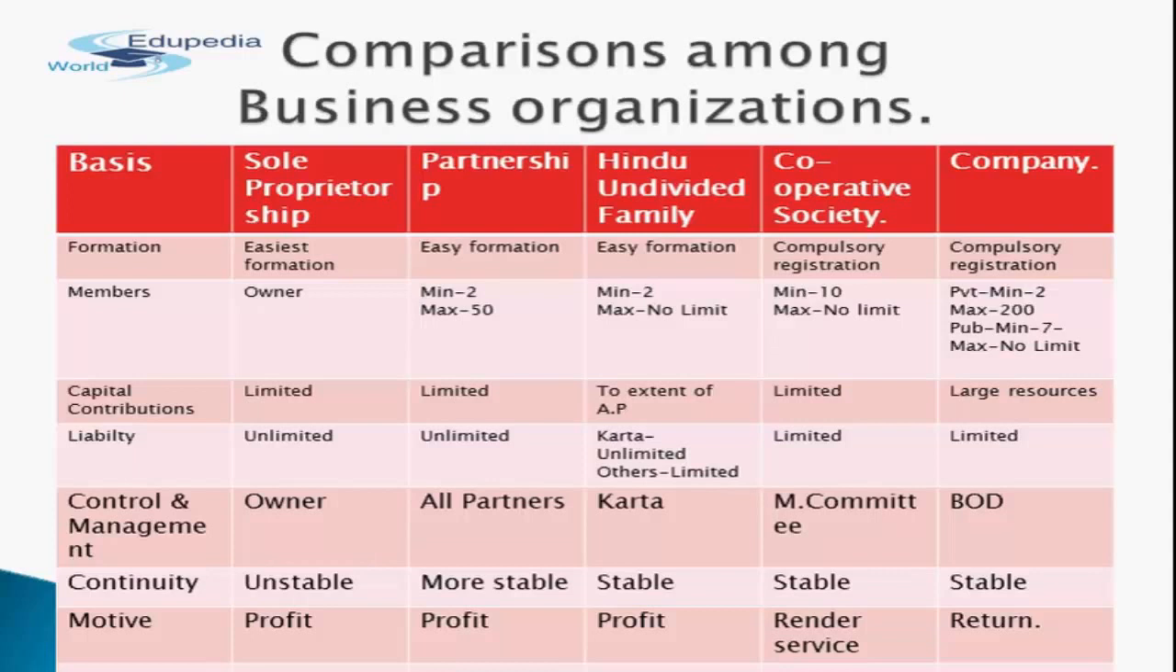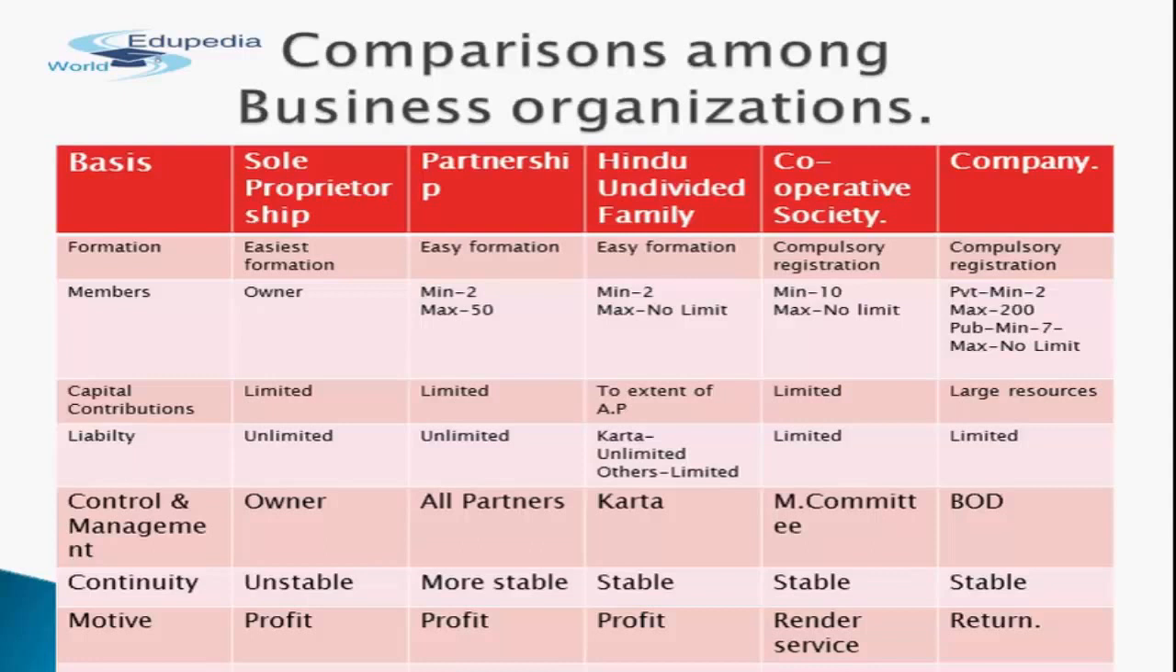Next consideration is liability. In case of sole proprietorship, as you can see in the slide, liability is unlimited because there is a single owner. He has the profits also, losses also, so unlimited liability also. In case of partnership, similarly, unlimited liabilities are there for all the partners. In case of HUF, the Karta has unlimited liability, others have limited liability. So Karta is the main person having the unlimited liabilities. In case of cooperative society, liabilities are limited. In case of company also, limited liabilities are there for the shareholders.